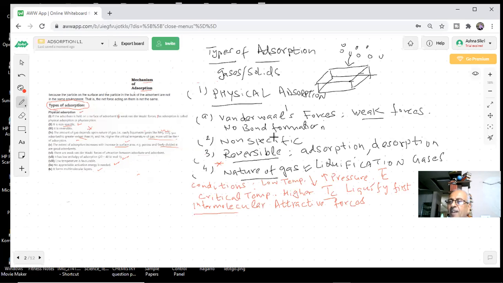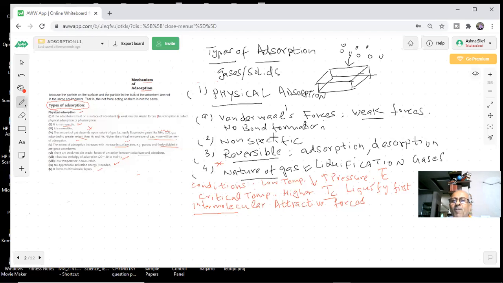That was the failure of the kinetic theory of gases, when it said that the intermolecular force of attraction between the gas molecules is completely negligible, because gases can be liquefied. That means there is an intermolecular attractive force. They may be weak, that we know. So air can be converted into liquid nitrogen, liquid oxygen and a liquid inert gas, argon supposing, and after we get them, we can do fractional distillation to separate these three components of the air. And the gas which will be liquefied first will have the higher critical temperature.